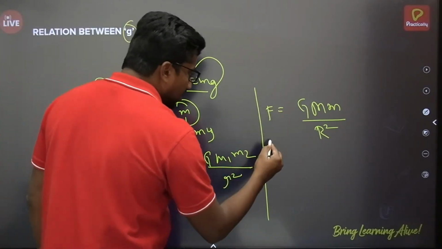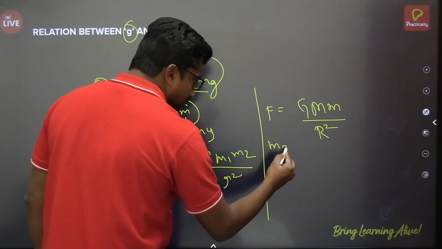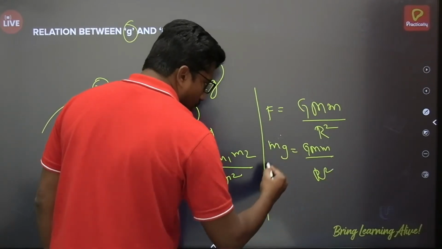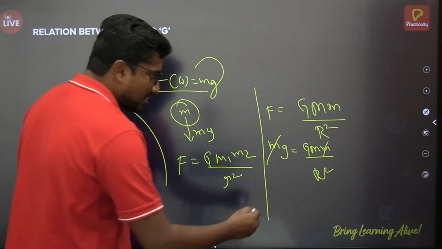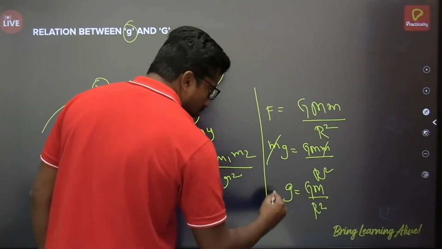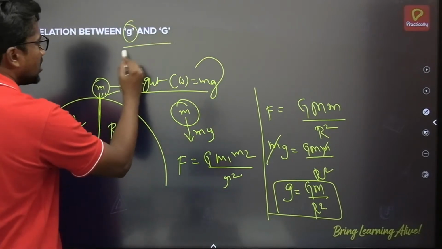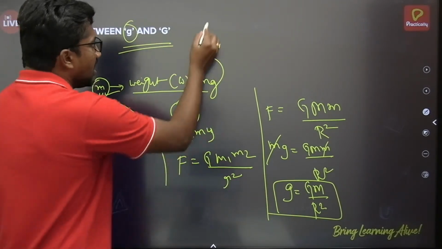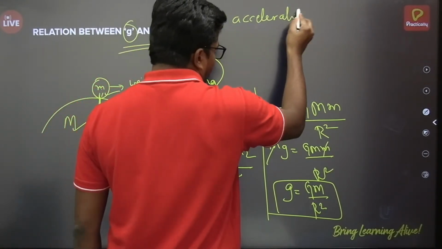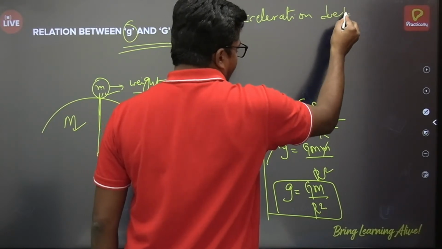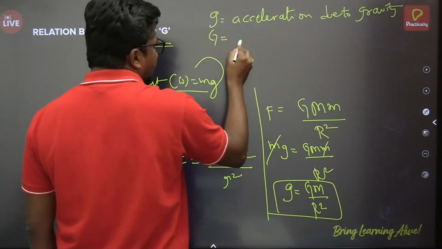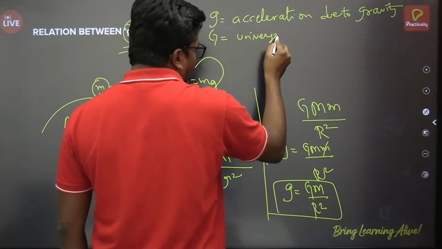So I can say F equals weight, that means mg is equal to G M m by r square. Small m, the mass of the body, cancels on both sides. Small g is equal to G M by r square. So this is the relation between small g and capital G. Small g is acceleration due to gravity, and capital G is the universal gravitational constant.